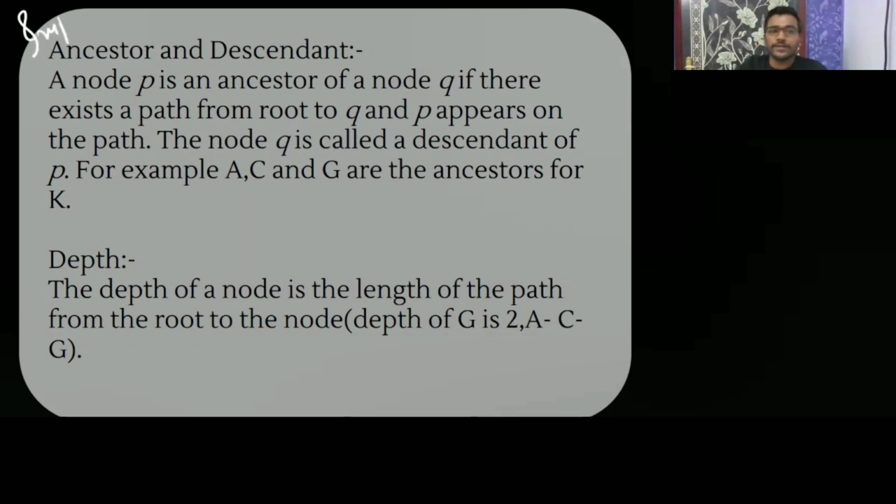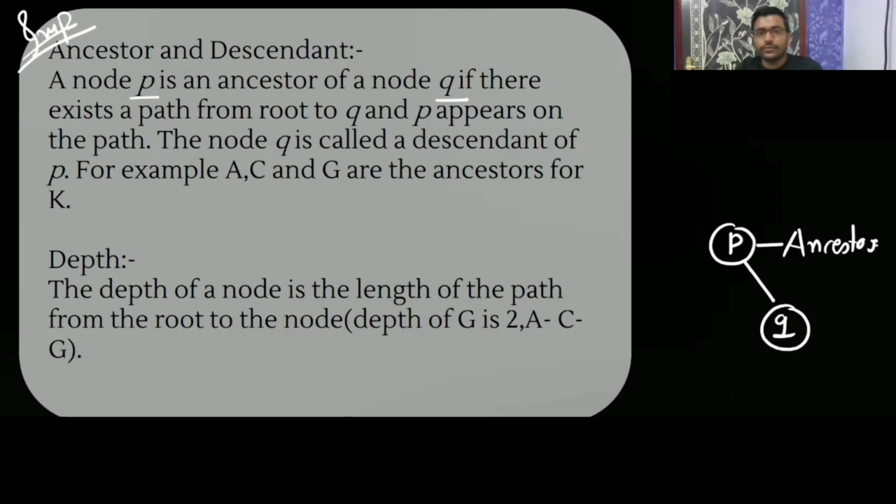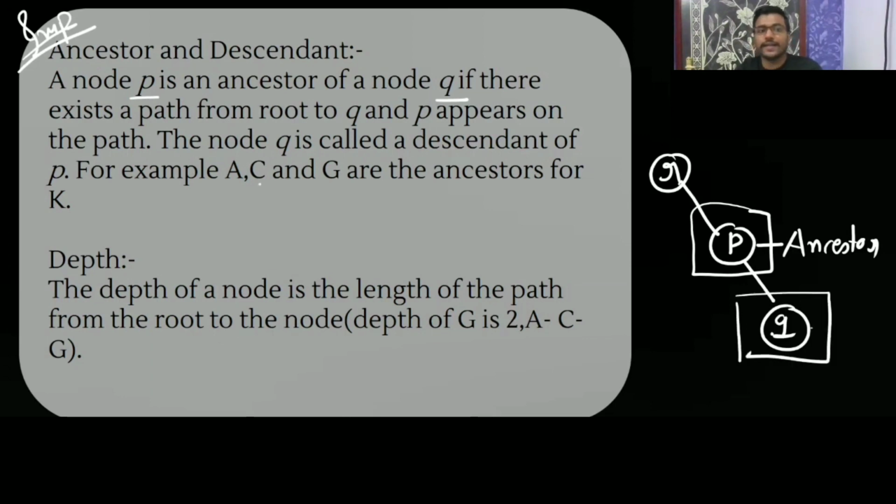Now, what is an ancestor and a descendant? It's very important. It is required. A node P is an ancestor of a node Q if there exists a path from root to Q, and P appears on the path. Then we can say it is an ancestor, and the node Q is called a descendant of P.